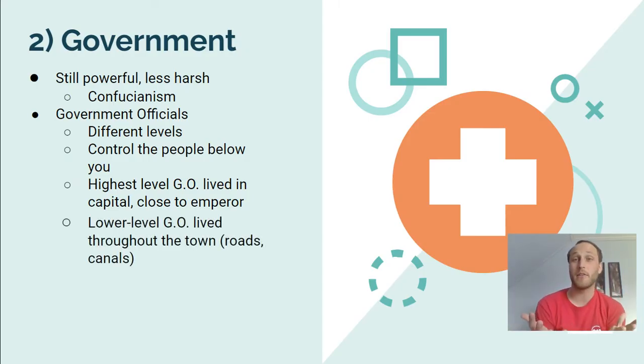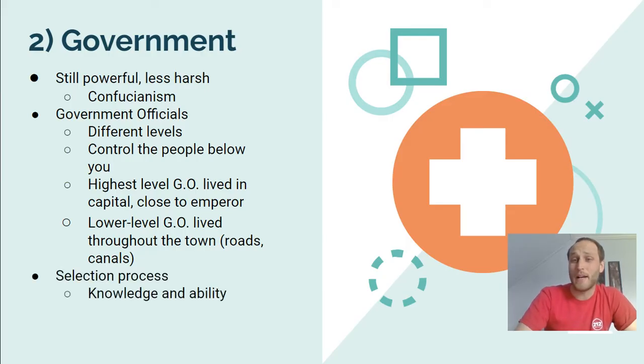If you were a higher level government official, that means you're going to be living closer to the capital. You're going to be advising the emperor and different things that he might need. And if you're a lower level government official, you might be controlling roads or canals or other things throughout the town. So you might be a little bit more spaced out.